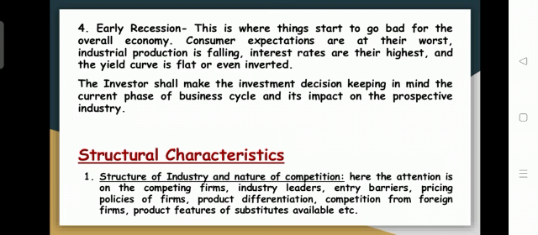All these things about the nature of competition and the nature of the industry should be considered when conducting your investment analysis. Because before making investment decisions, whether the industry is performing at a very effective and efficient level or not can be found out by knowing these characteristics.